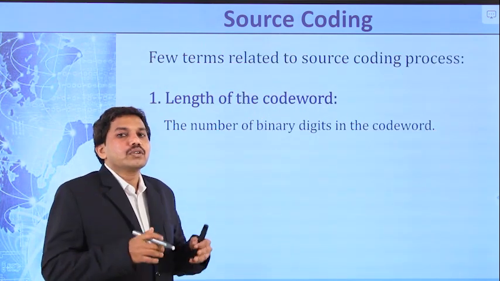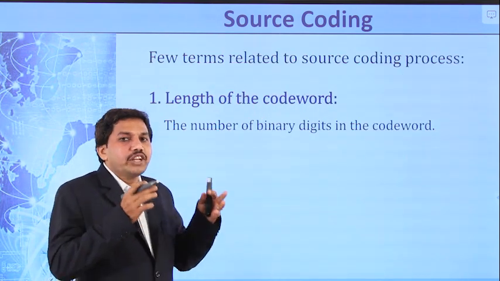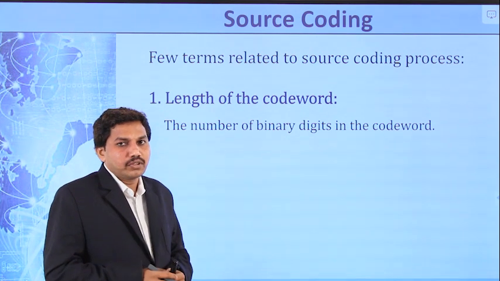Okay. So we will see a few definitions related to source coding.